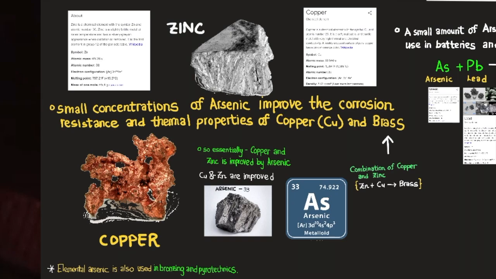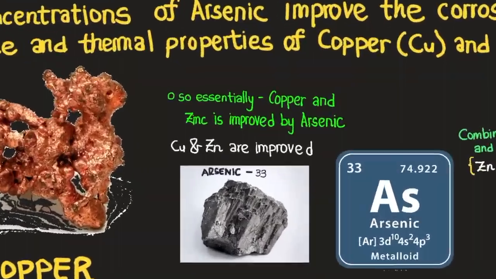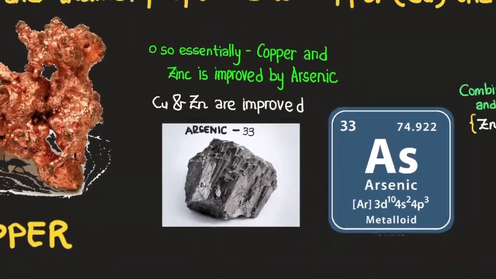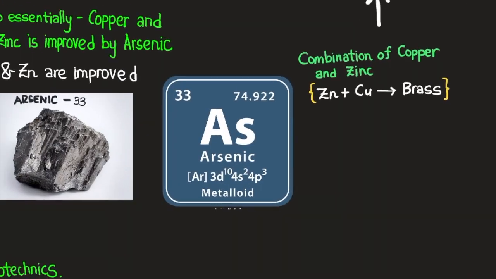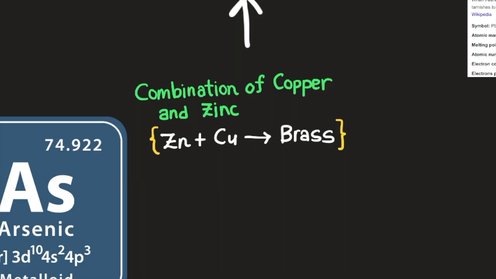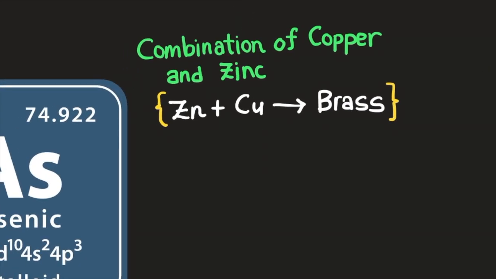Copper is used in common day things such as wires, and brass is used in everyday things such as brass instruments. And here we have an image of copper. So essentially copper and zinc is improved by arsenic. Here's an image of arsenic. Arsenic again is element number 33. It's a metalloid. A combination of copper and zinc produces brass, just another fun fact.